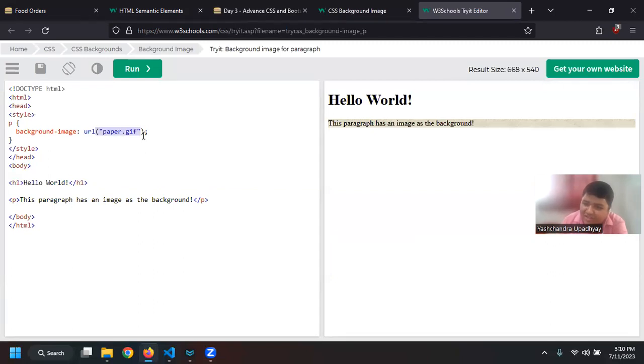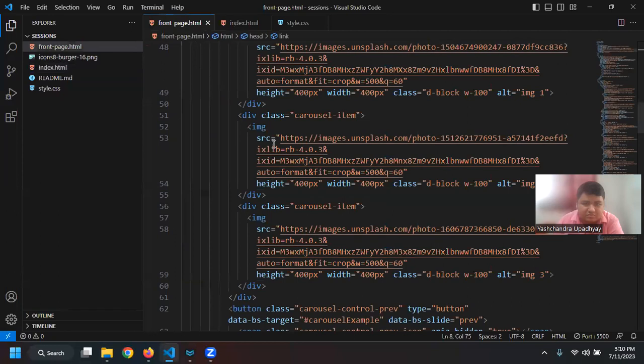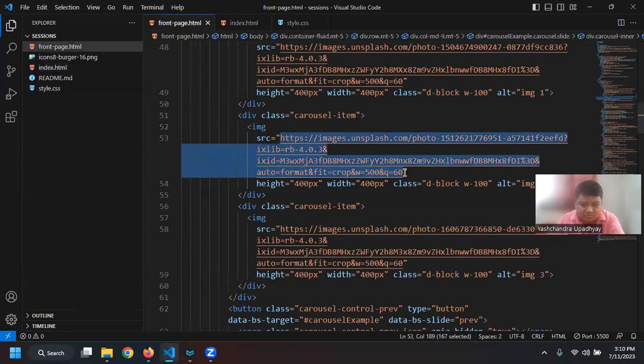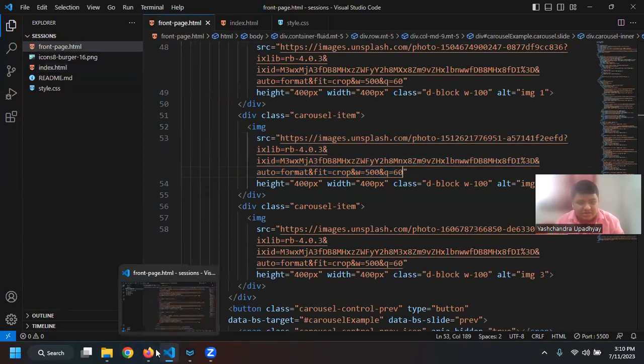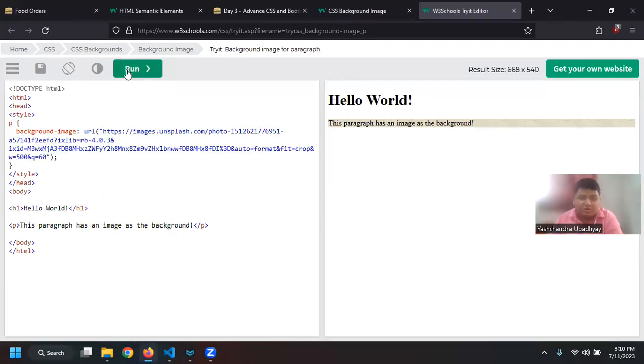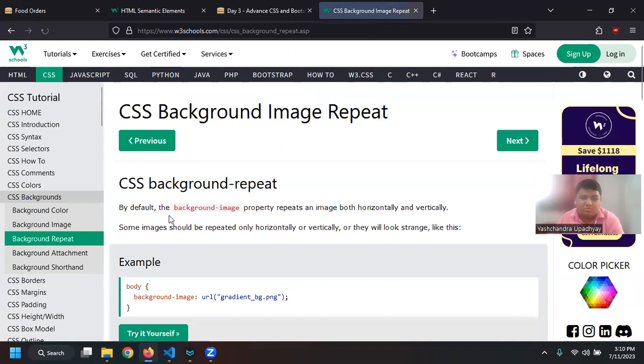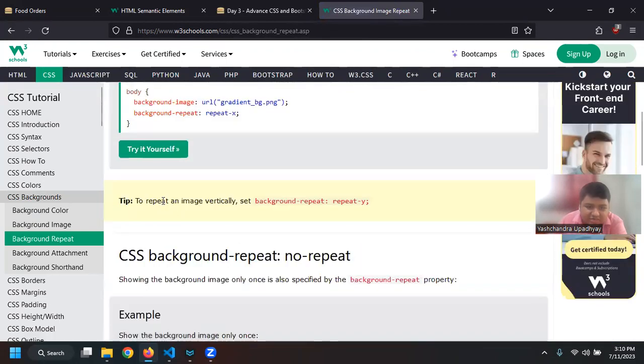Let us say I want to, then I can just copy it and try pasting it here. Let's see if it will allow it, because this is running in a browser, right? You can see the image has also changed, right? I can do these things, and I can also use different properties. If I go to background repeat, you can see that I have this.